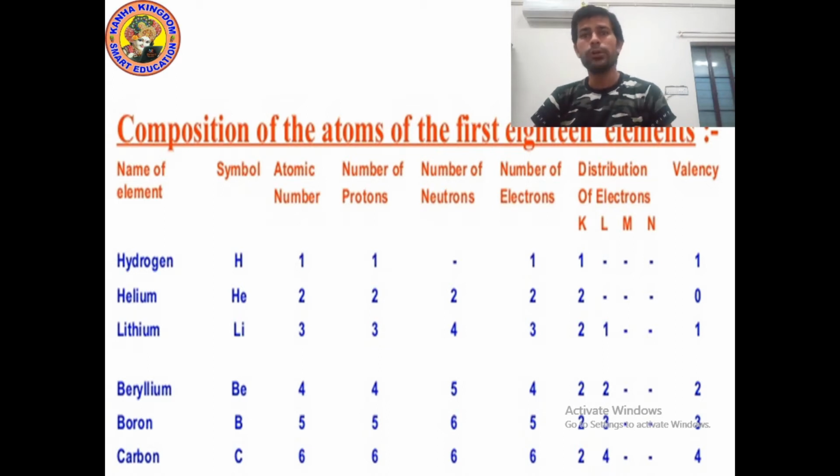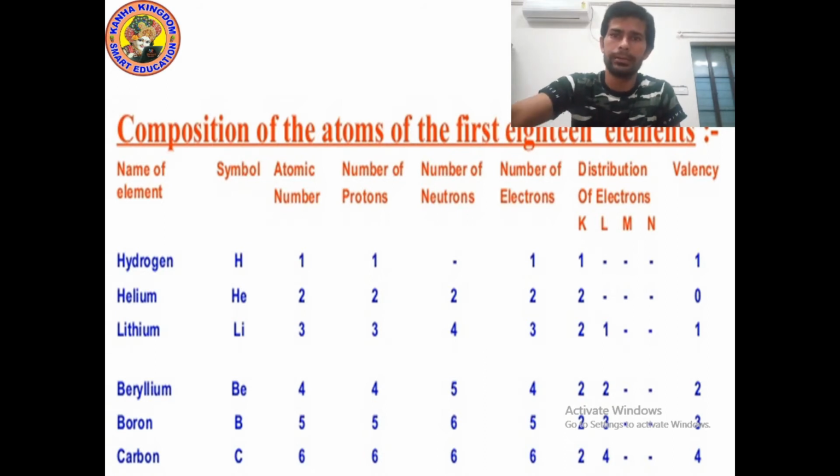So it can either lose 4 electrons or gain 4 electrons. So its valency will be 4, because it can either gain 4 or lose 4. So it's equal. I hope you understood.